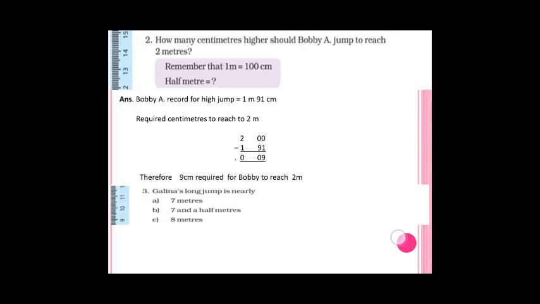And Galina's long jump is nearly 7 meters, 7.5 meters, or 8 meters. Galina's long jump record is 7 meters 52 centimeters. So it is nearly, you have to round off, nearly how much? That is 7.5 meters, right? Because half a meter means 50 centimeters. It is just 2 centimeters more than 7.5 meters. So it is option B. It is equal to 7.5 meters.